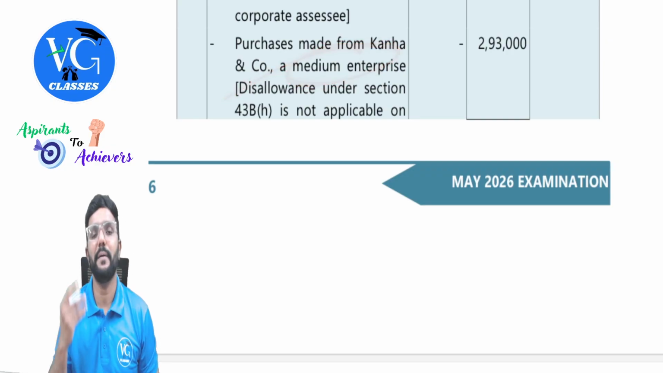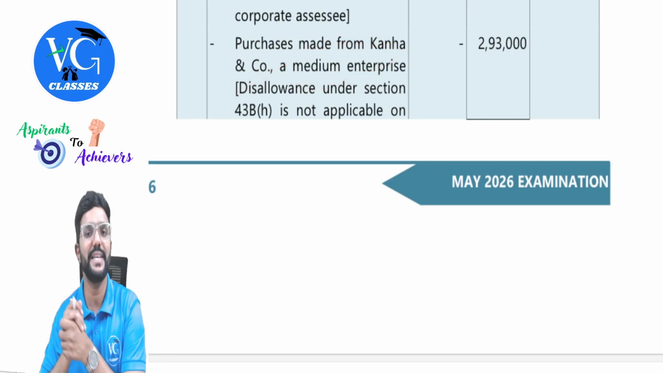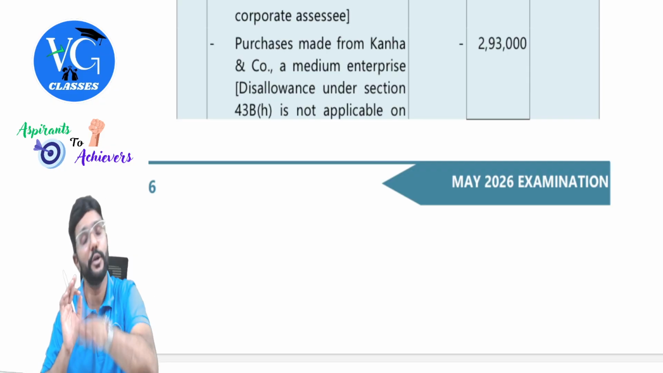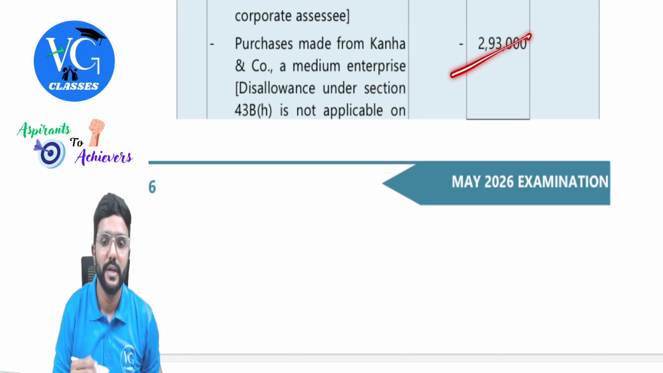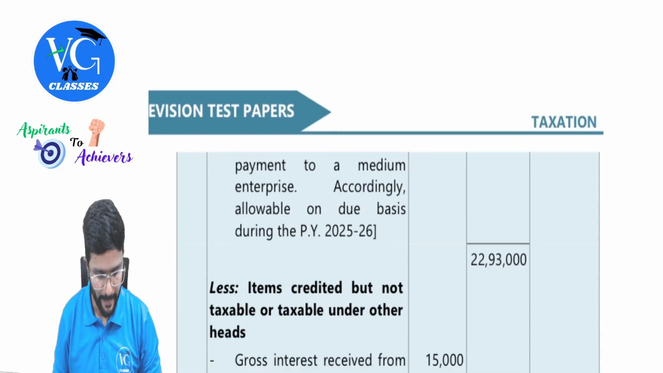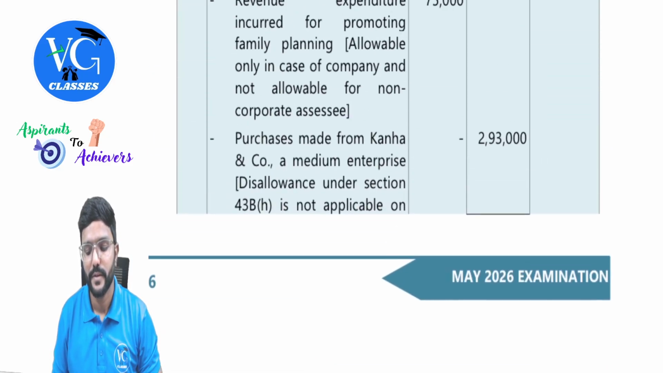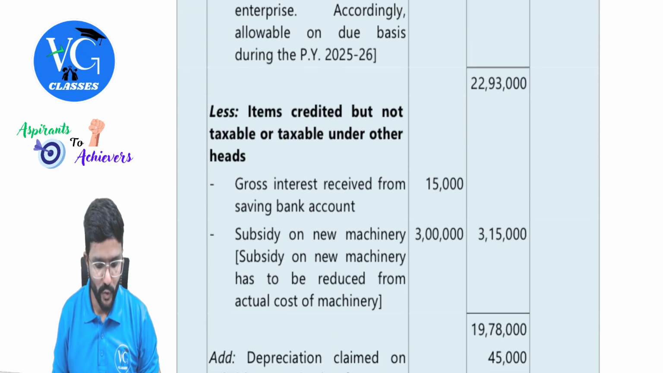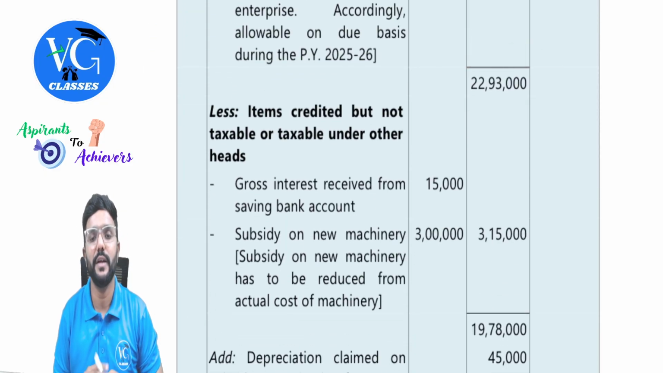Medium enterprise is not covered in section 43B, or payment made to medium enterprise is not covered. So disallowance will not get attracted, guys. So it is allowed. Not a problem. Okay. Fine, sir. So till here, after adding back a few items, we will get a total of 22,93,000.